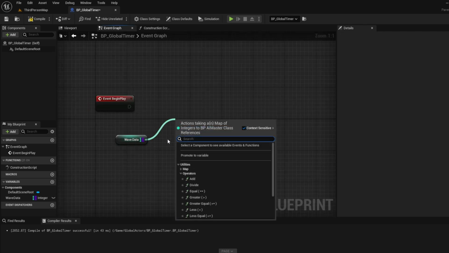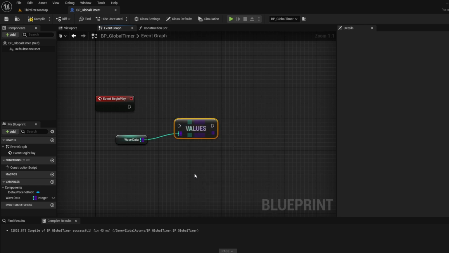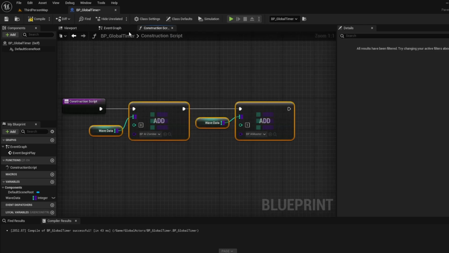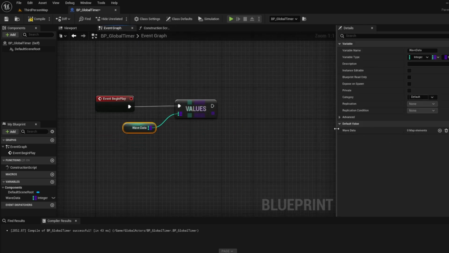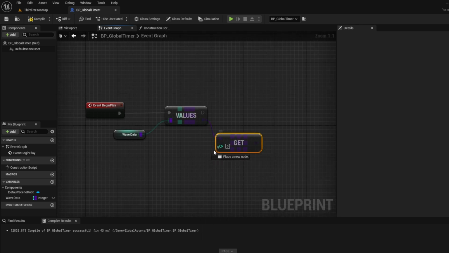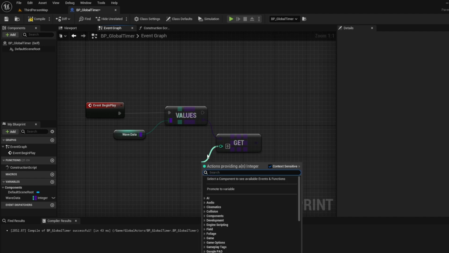So, we're going to go here, we're going to get our values, right? Because now that's set in the construction script over here, we don't need to set it on this guy anymore. So make sure if you still have any of these here, just hit the trash can to get rid of them, because we're going to get our values now. We're going to get, and then here we're going to actually drag this out and promote this to a variable. You can either do it here where you can click the button, or you can just drag it out from here. The reason why is because we need to know what wave we are on. We want to get that wave. And since the wave is going to change, we want to make sure it's the right wave.